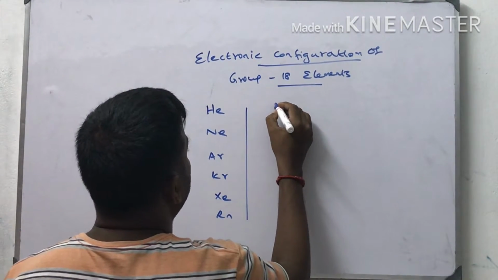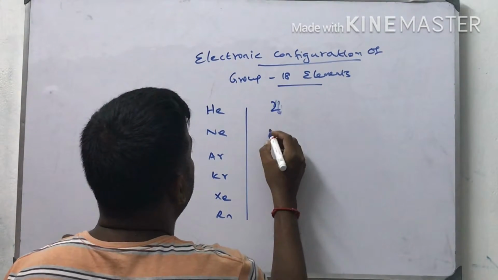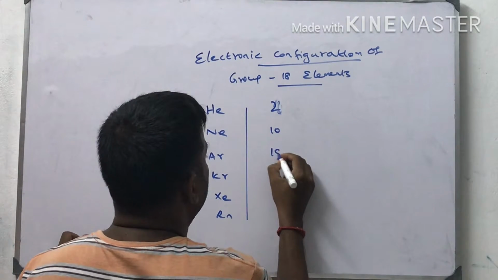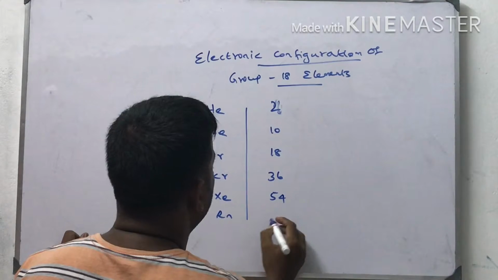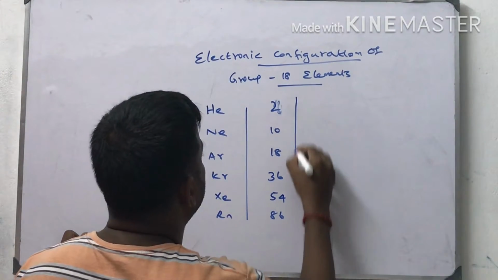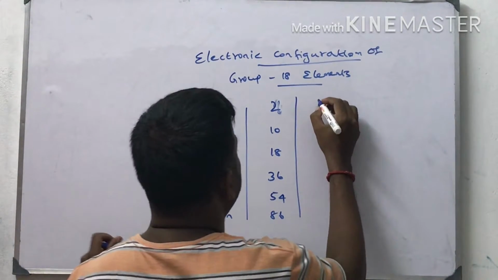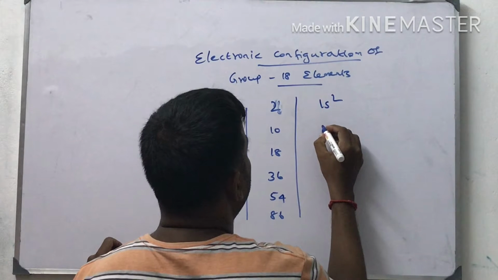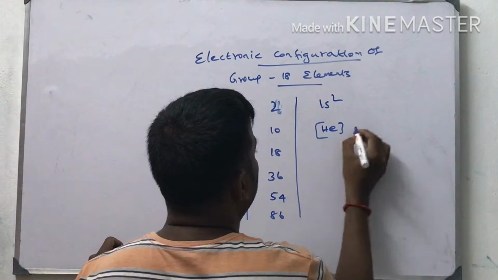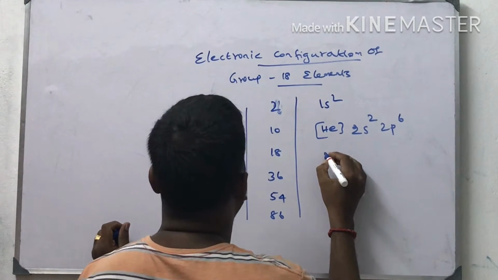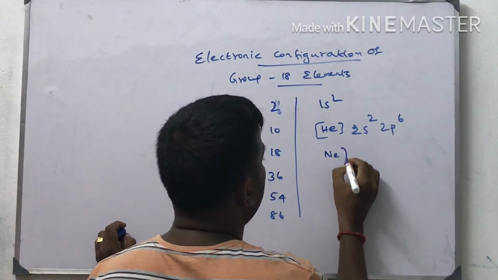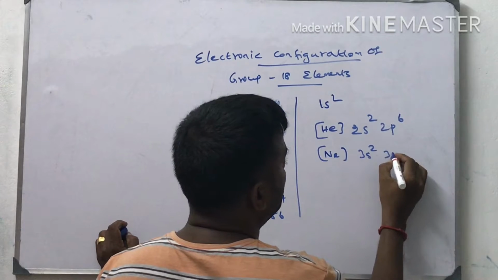Atomic numbers are 2, 10, 18, 36, 54 and 86. Then the electronic configuration: helium is 1s2, neon 2s2, 2p6. Next one is argon, 3s2, 3p6.